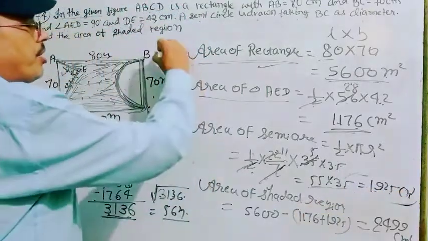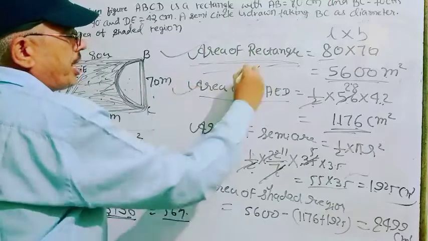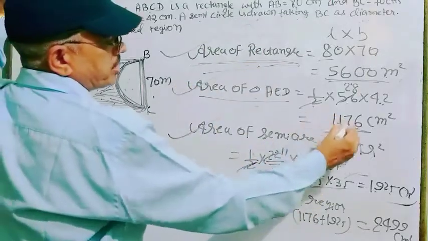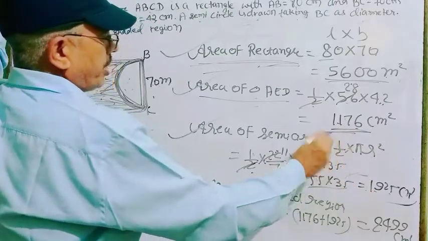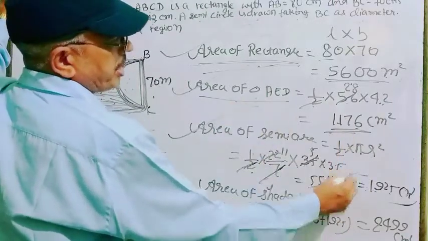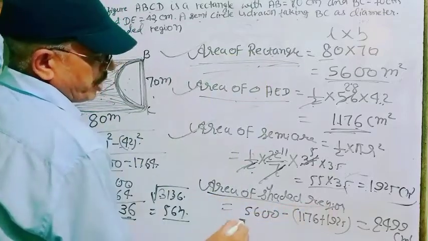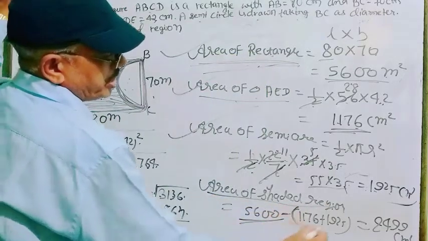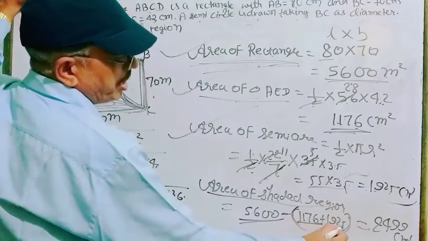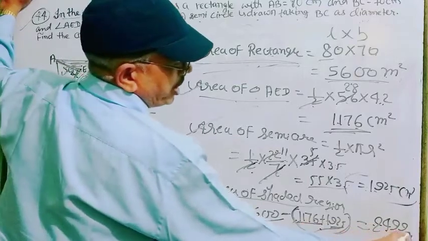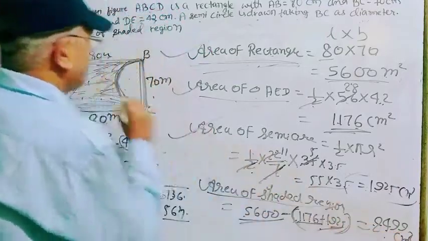So dear student, you find the area of rectangle, area of triangle and area of semicircle. So subtract the sum of the area of triangle and the area of semicircle from the area of rectangle. So what is the area of shaded region? So area of rectangle subtracted the sum of the area of semicircle and area of the triangle. Then you get it is 2499 cm square. It is the area of the shaded region.